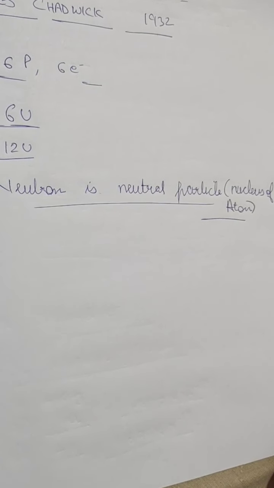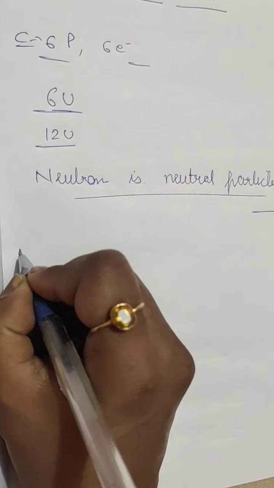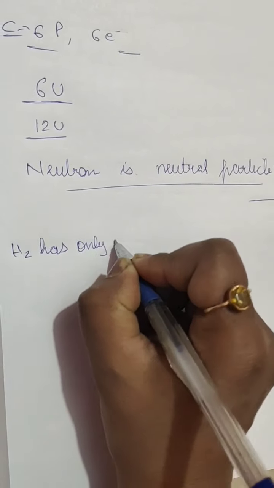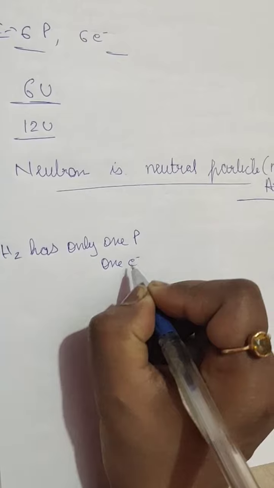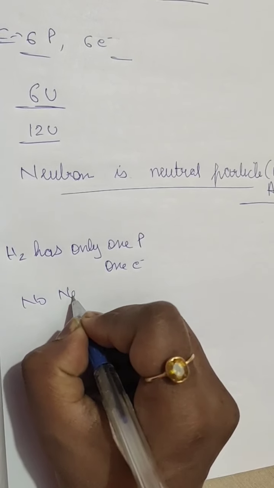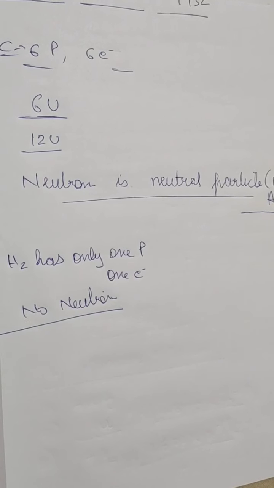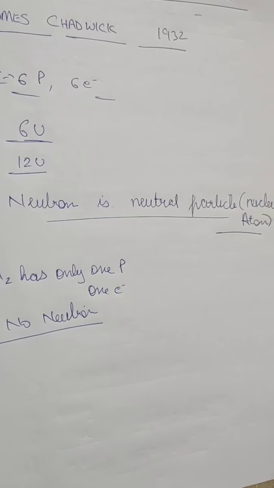Hydrogen is the only element which does not have any neutron. It has only one proton, one electron, and no neutron. But the other atoms have protons and neutrons.